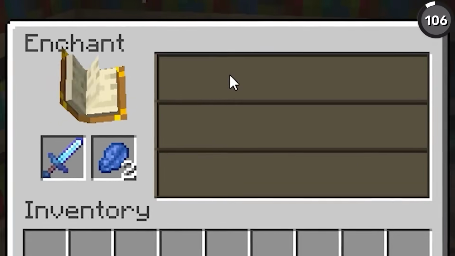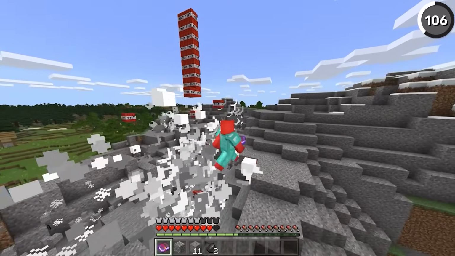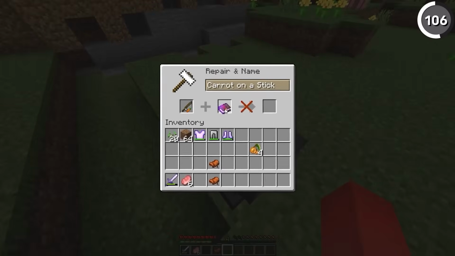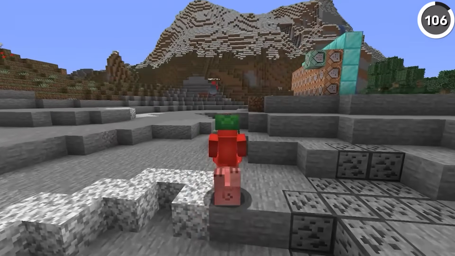Minecraft enchantments are a great thing, but they don't always make sense. And while it's weird to use a fire aspect book for lighting TNT, I think it's even stranger that we can put mending on a carrot on a stick. But if you've got the levels, I'm sure the pigs appreciate it, though I still can't get over the image of a regenerating carrot.